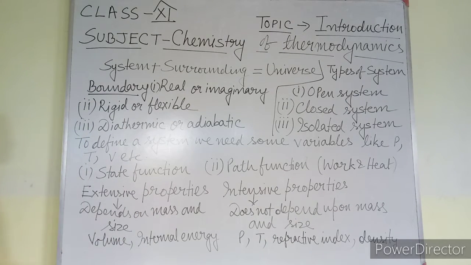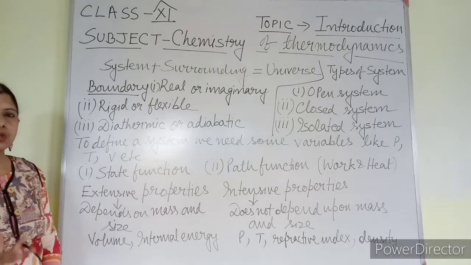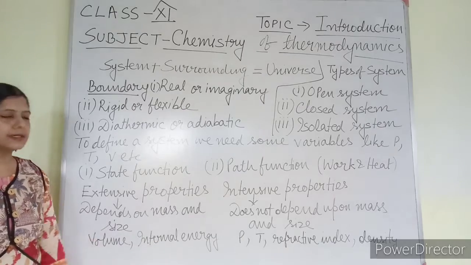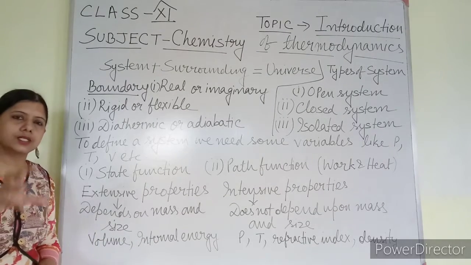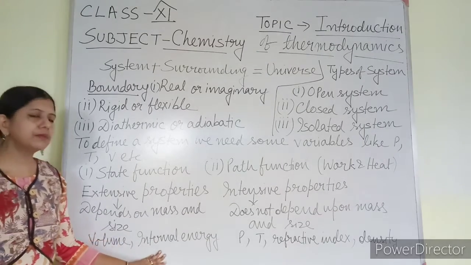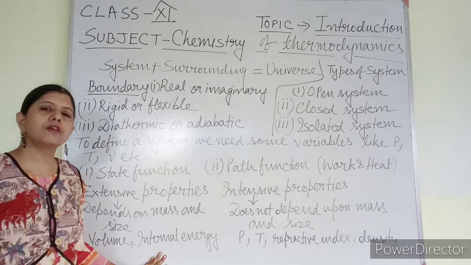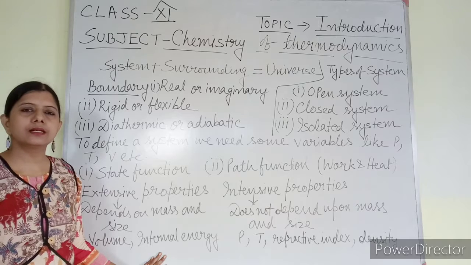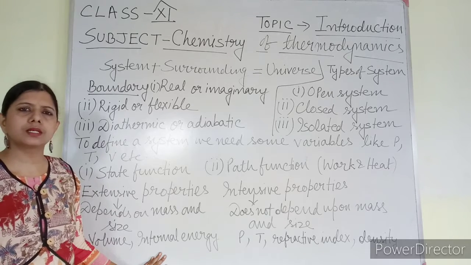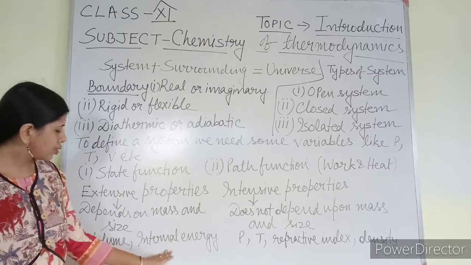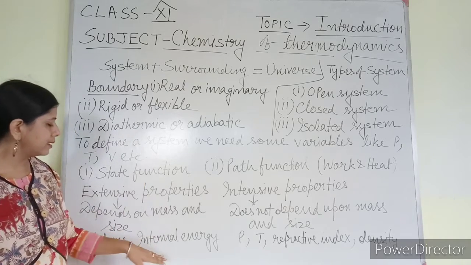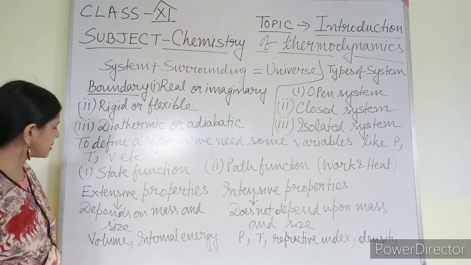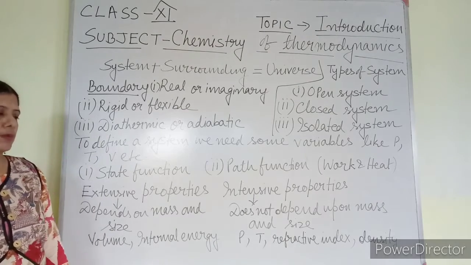Volume always depends upon the mass, so it is an extensive property. Internal energy means the sum total of all kinds of energy present in the system: kinetic energy, potential energy, all kinds of energy. All together, these energies also depend upon mass. So volume, internal energy, and mass itself are extensive properties.